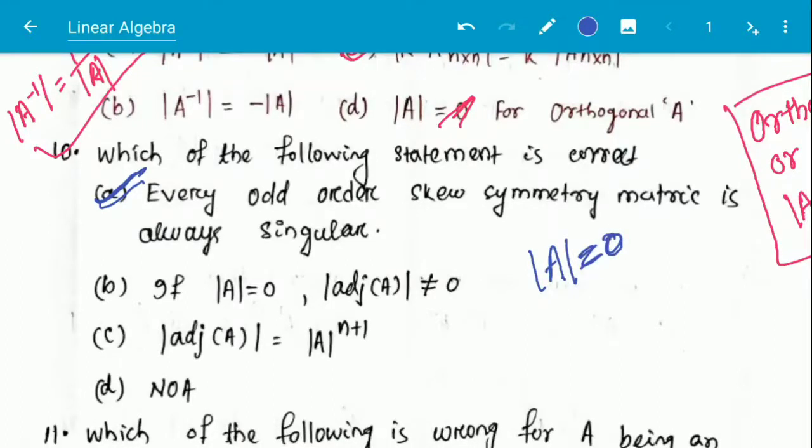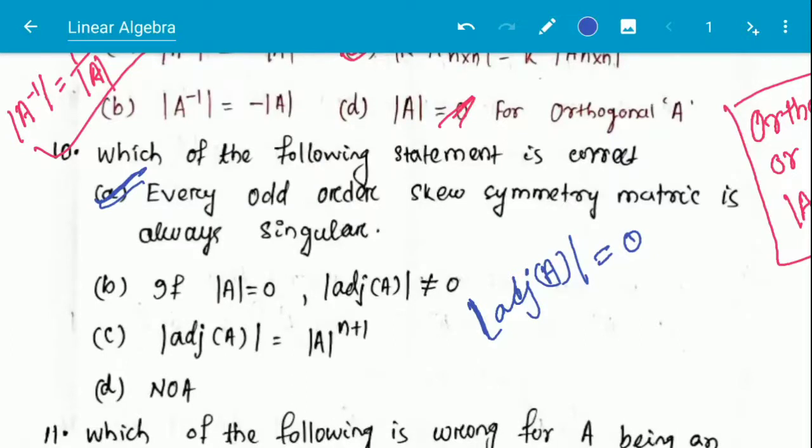And if we discuss all the options, option B is given: if A mod is equal to 0, that means A is singular, adjoint of A is not equal to 0. This is also a singular matrix, and here I can say that adjoint of A is also 0. Mod of adjoint A is also 0.